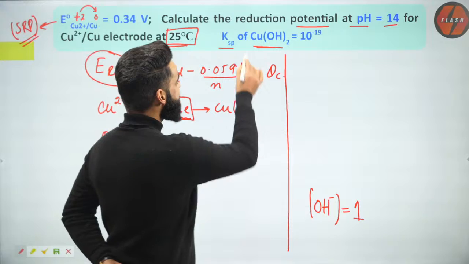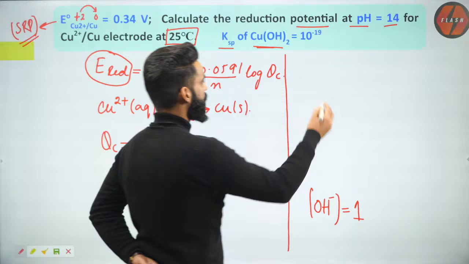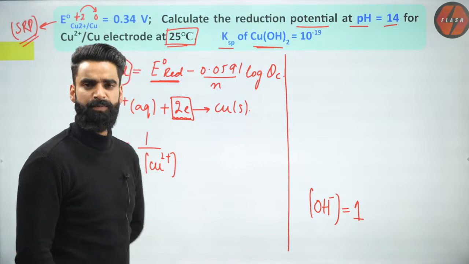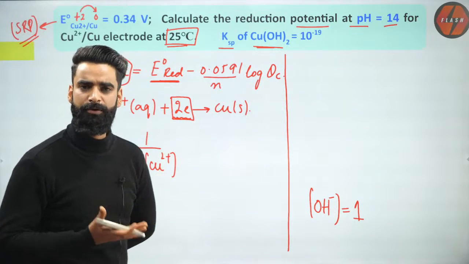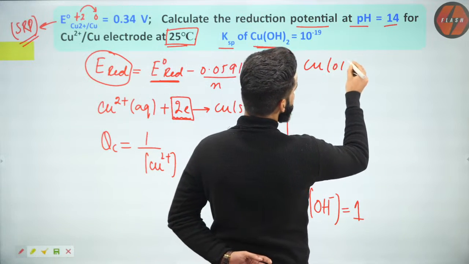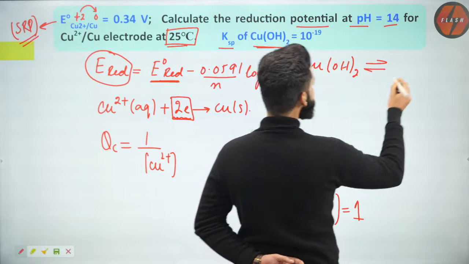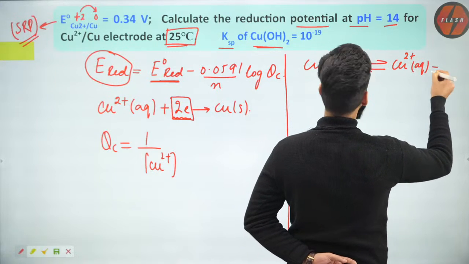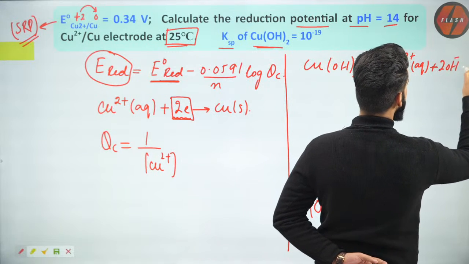Now, Ksp of Cu(OH)2 is given as 10 power minus 19. First of all, what is this Ksp? Ksp is what we call the solubility product. As you might be remembering, in ionic equilibrium there is one term called Ksp, the solubility product. This Cu(OH)2 is a sparingly soluble salt. And what will be the ions? Its ions are going to be Cu2+ aqueous plus twice OH- aqueous.